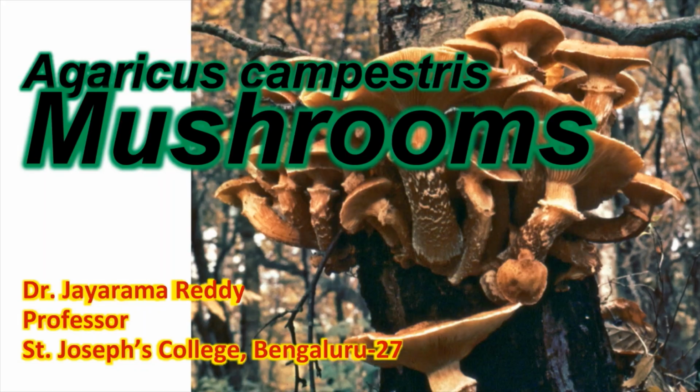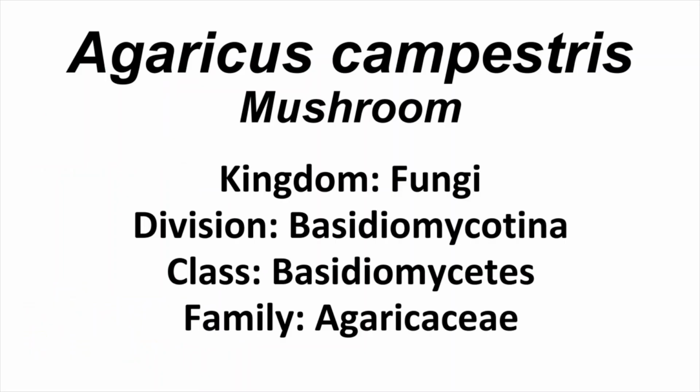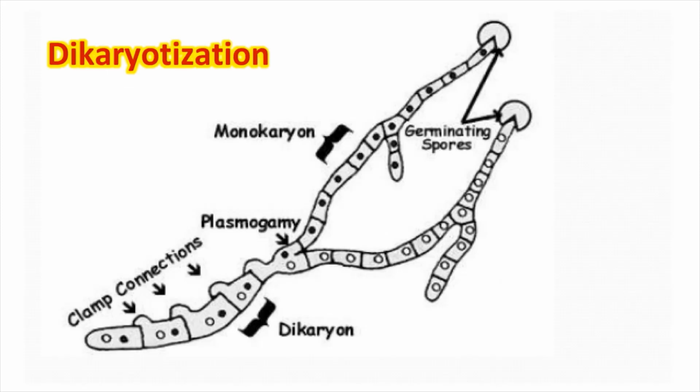Everyone, in this video, let us understand mushrooms. Mushroom is a large group of fungi, and the most common species of mushroom that is typical in this group is Agaricus campestris. Let us know the classification of Agaricus campestris. It belongs to the kingdom fungi, division Basidiomycota, class Basidiomycetes, family Agaricaceae.